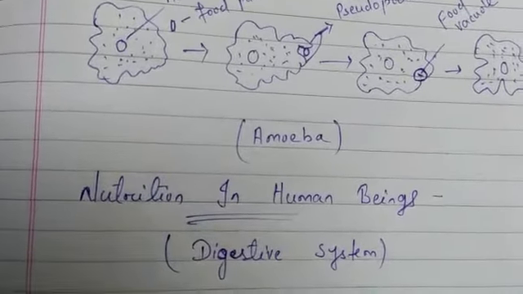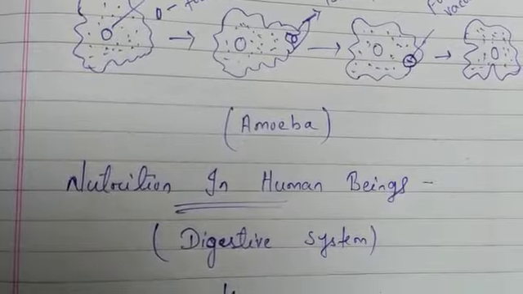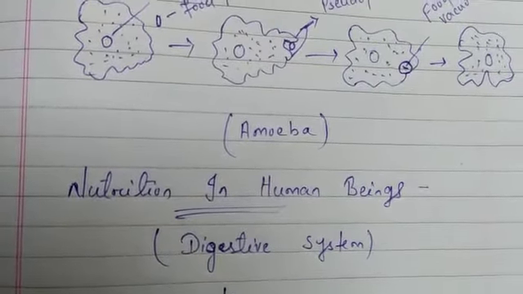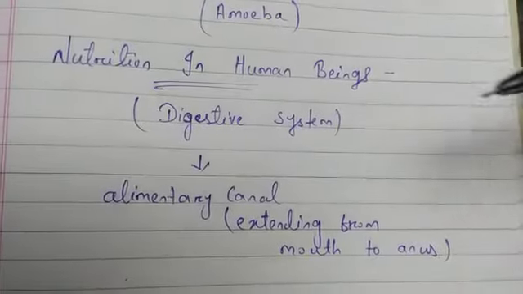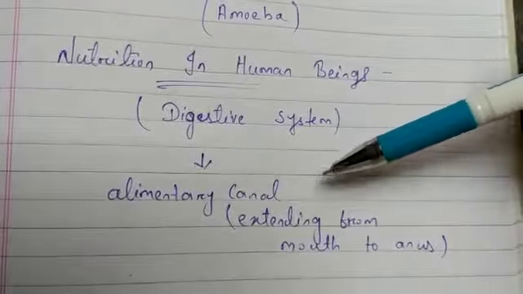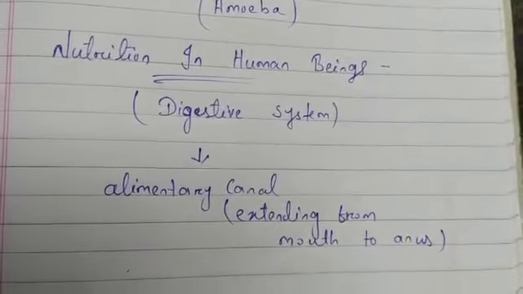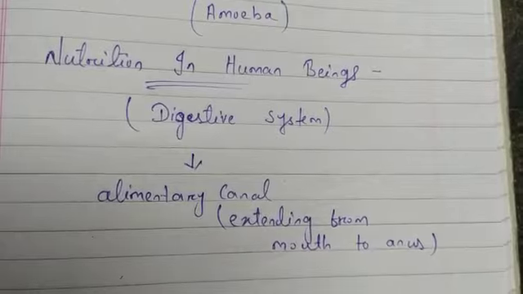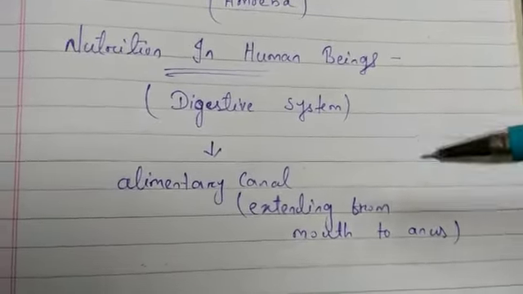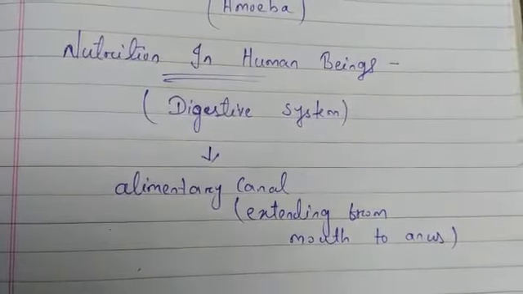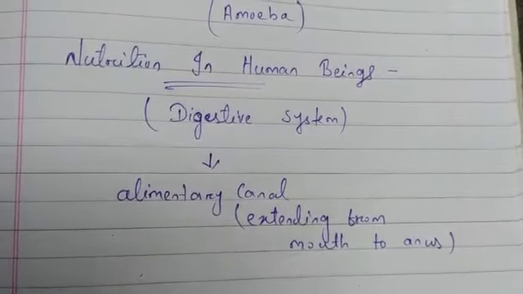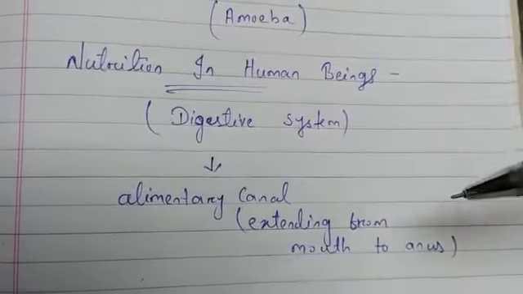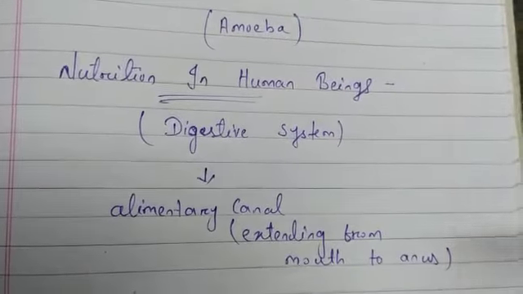The human digestive system is very well developed. It consists of the gut or alimentary canal, which is a long tube extending from mouth to anus. It has different parts, and various regions are specialized to perform different functions. The alimentary canal is divided into mouth, esophagus, stomach, small intestine, large intestine, rectum and then anus.